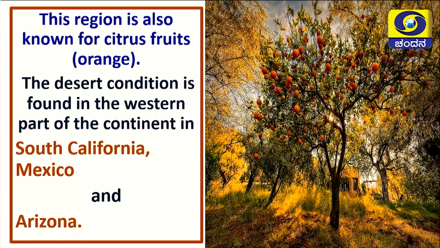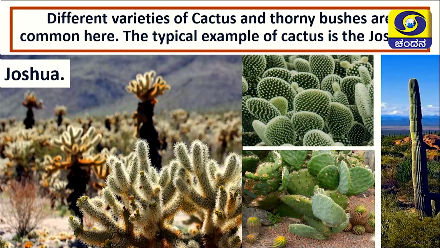Desert condition also we can find it here at the western parts of this continent. South California, Mexico and Arizona, which falls under this kind of desert conditions. So in this desert condition we can see the varieties of cactus or the thorny bushes. Here I have shown some examples of such kind of cactus plants. What you are seeing here is Joshua. So this plant is very famous in this region. The rest of that is cactus and the other families of the cactus plants only.